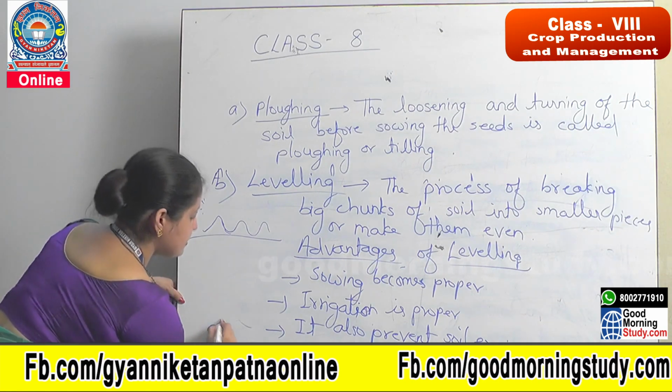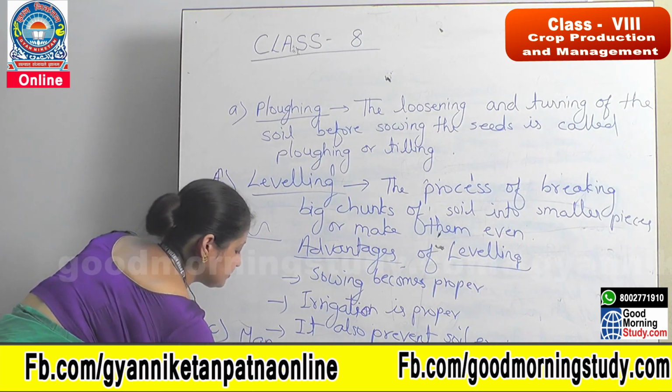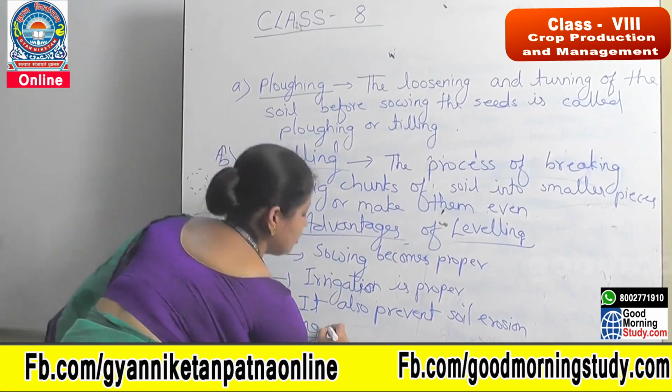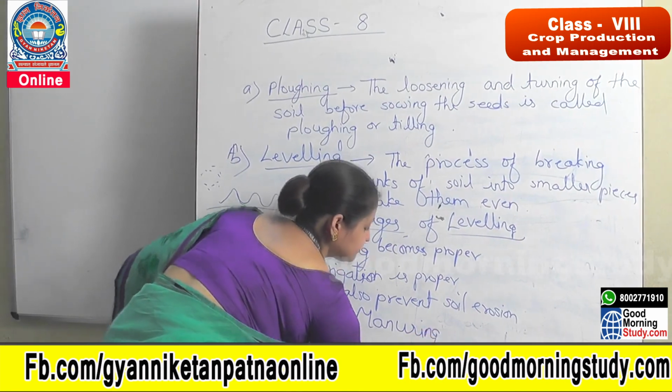Next is the third step of the preparation of soil, that is manuring. So what is manuring? Manuring means adding manures and fertilizers to the soil.